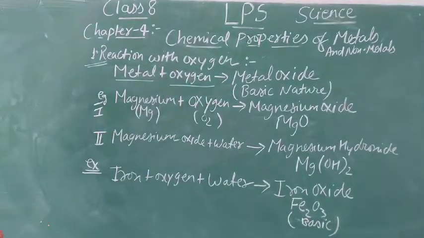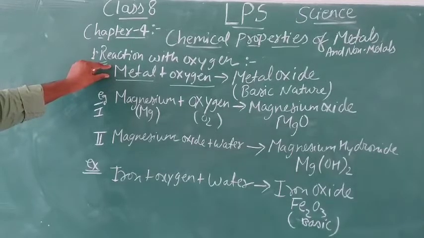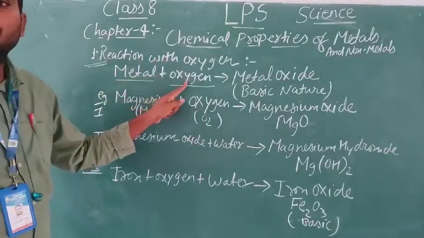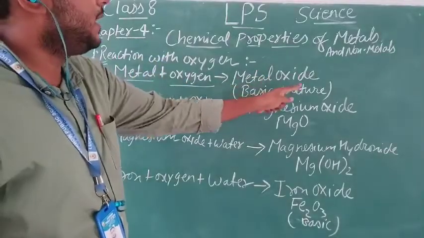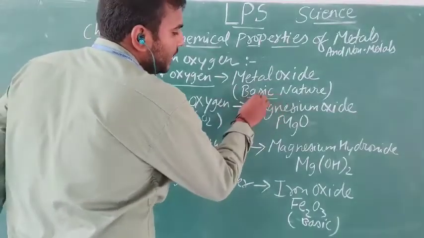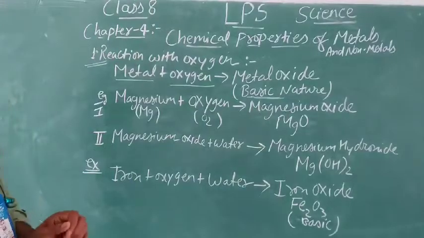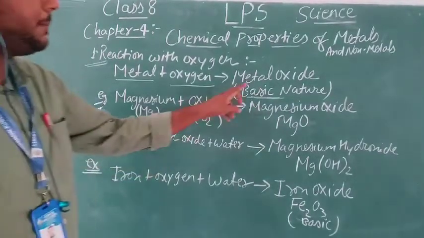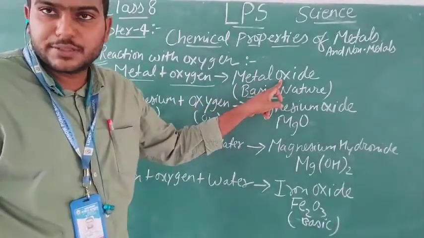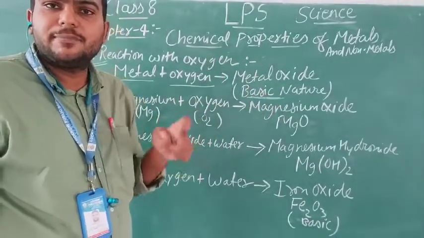Now as we see, this is the basic structure for the reaction of a metal with oxygen. Here we are seeing a metal reacting with oxygen and giving metal oxide, which is basic in nature. You have already learned about acids and bases in the bridge course also. So the metal oxide which is being produced is basic in nature. That means it is a kind of base.